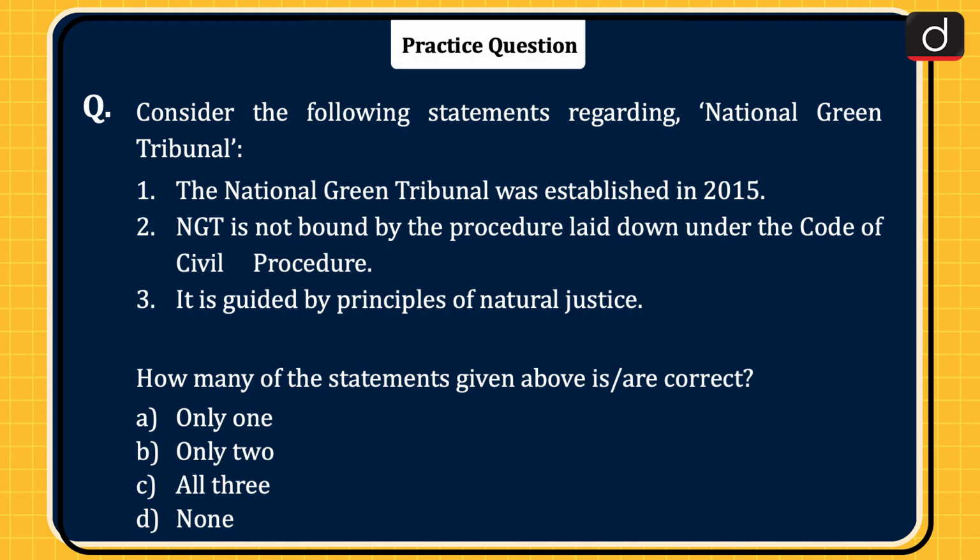Now it's time for the practice question. Consider the following statements regarding National Green Tribunal. 1. The National Green Tribunal was established in 2015. 2. NGT is not bound by the procedure laid down under the Code of Civil Procedure. 3. It is guided by principles of natural justice. How many of the statements given above is or are correct? Only 1, only 2, all 3, or none?